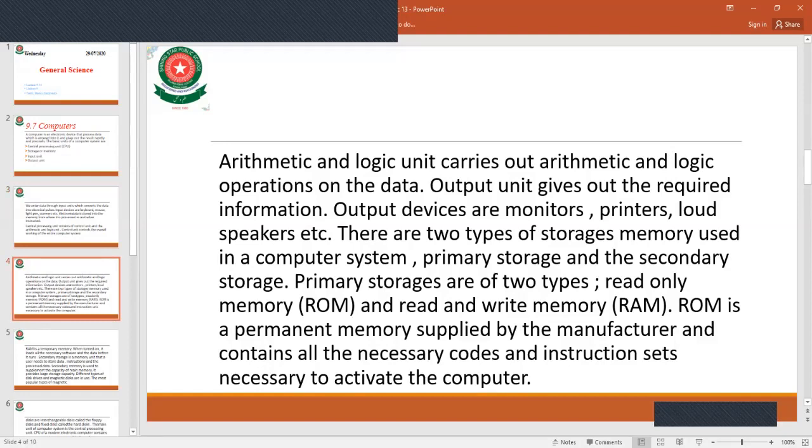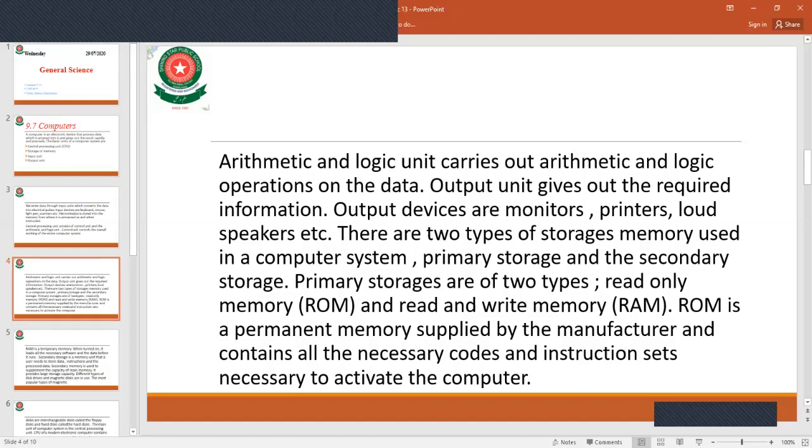There are two types of storage memory used in a computer. One is primary storage and the second is secondary storage. Primary storage is of two types: read-only memory and read and write memory, that is, ROM and RAM.